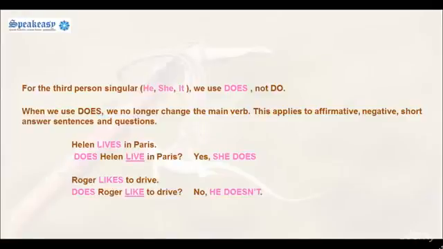Does Helen live in Paris? Yes, she does. Roger likes to drive. Does Roger like to drive? No, he doesn't. So notice that in each of the questions here, the underlined verb, live and like, do not change form.